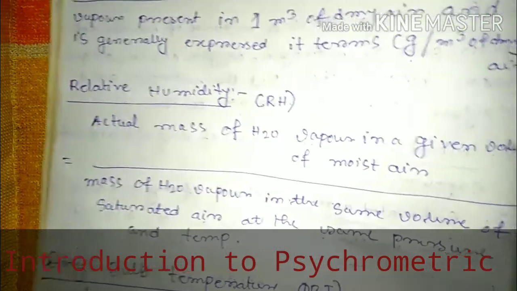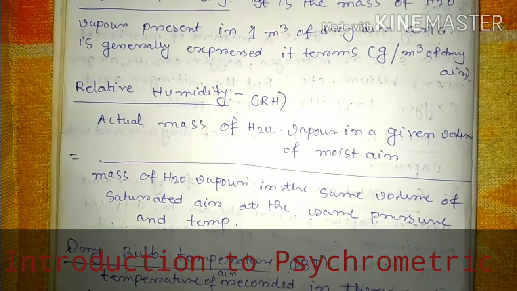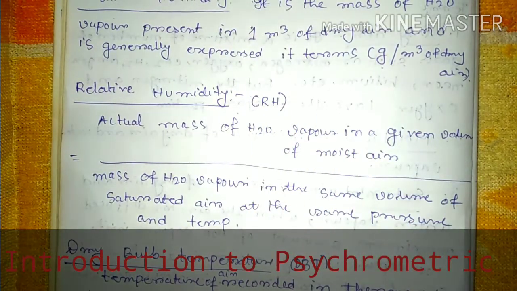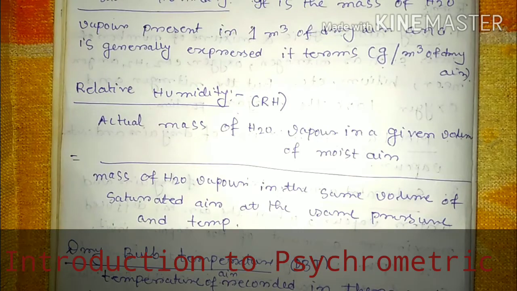Now, relative humidity, which is also written as capital R, capital H. As the name suggests, it will be a ratio. It is the ratio of the actual mass of water vapor in a given volume of moist air to the mass of water vapor in the same volume of saturated air at the same pressure and same temperature.